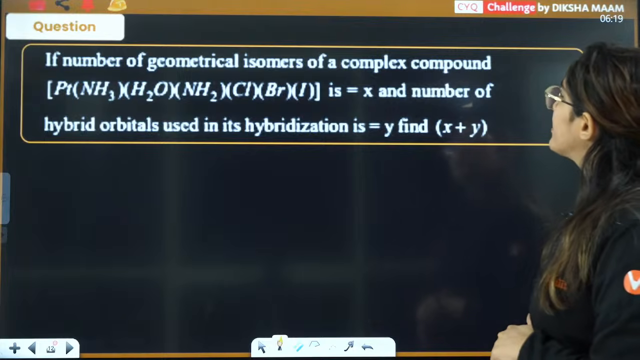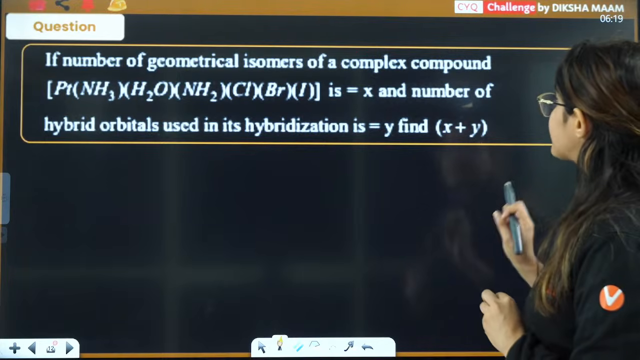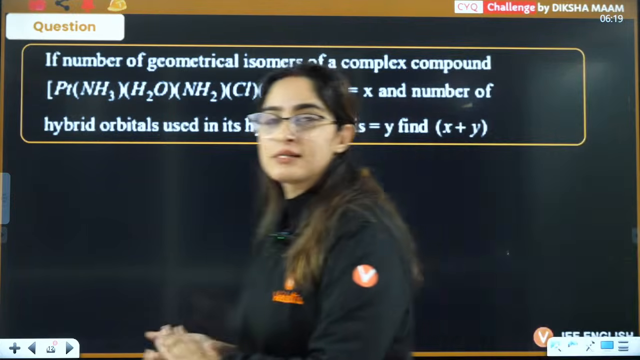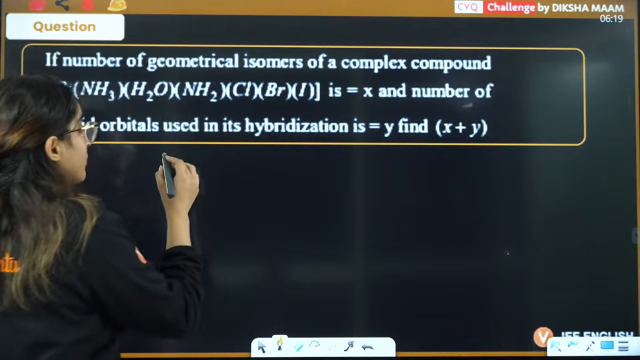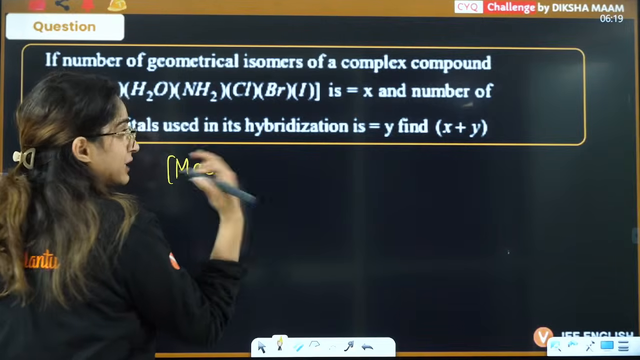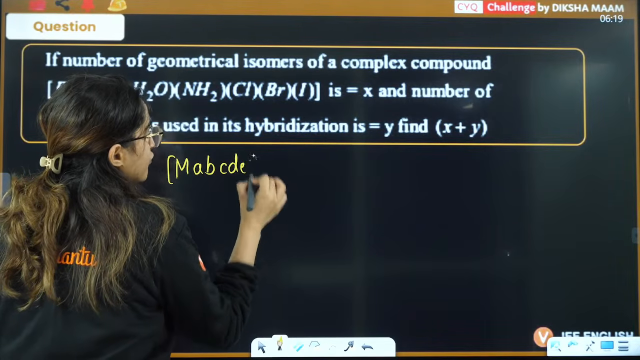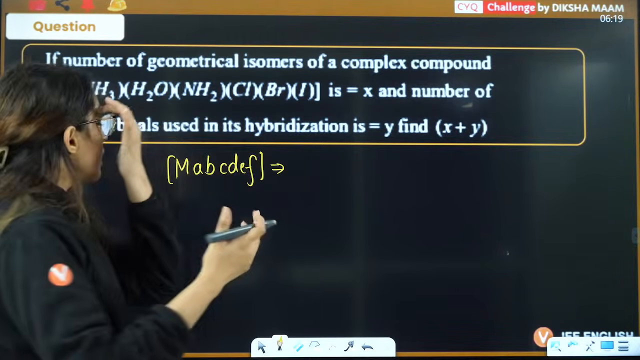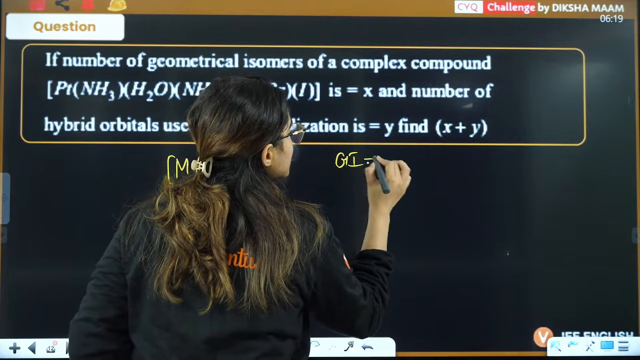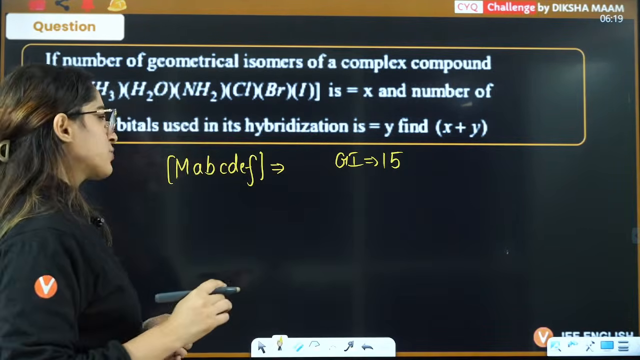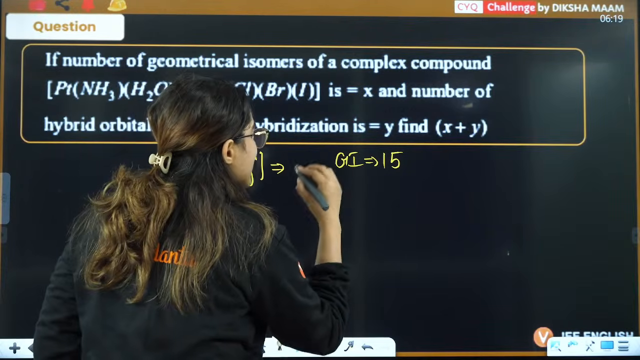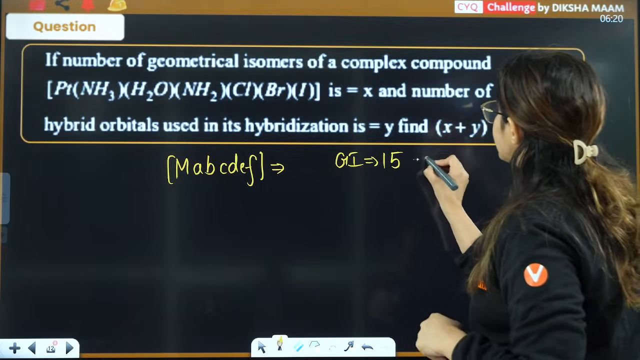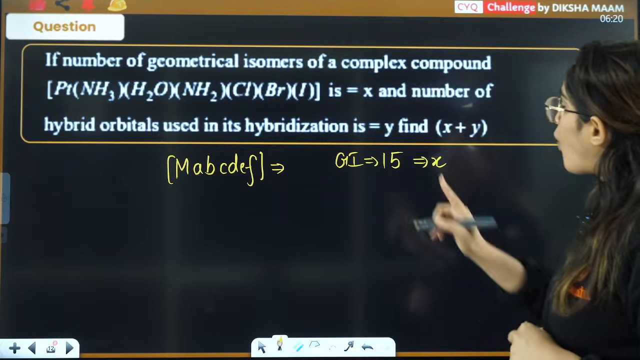If the number of geometrical isomers of the complex compound is X and the number of hybrid orbitals used in the hybridization is Y, then what is the answer? Now this data you must remember, I have also told you in the detailed video. You don't have to draw the structures. You must remember that the geometrical isomers here are 15. So X is 15.